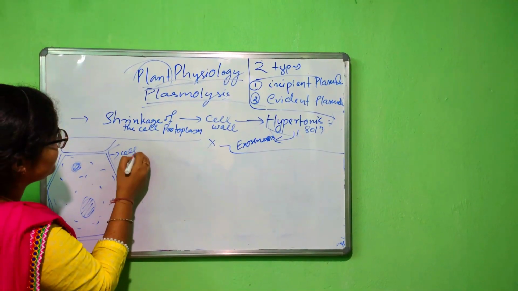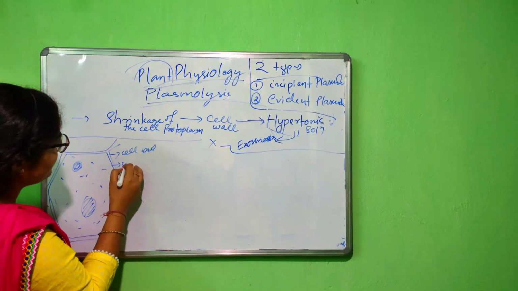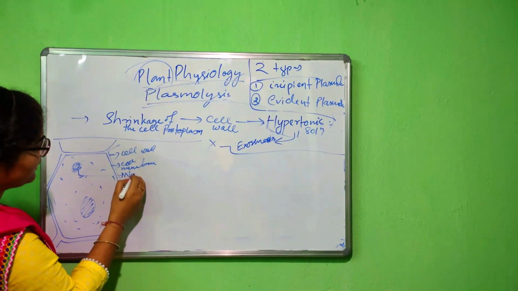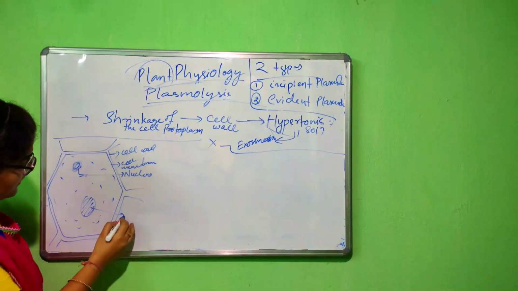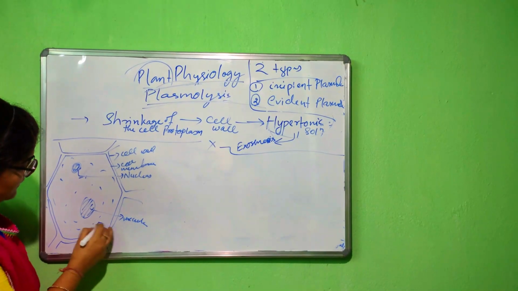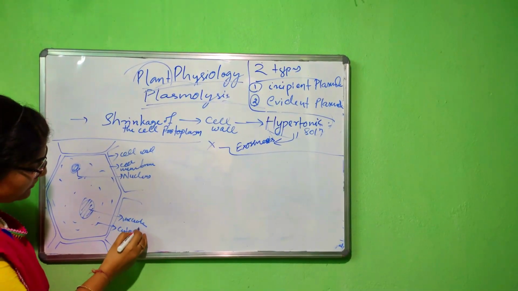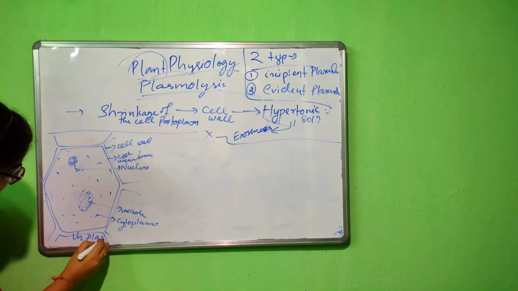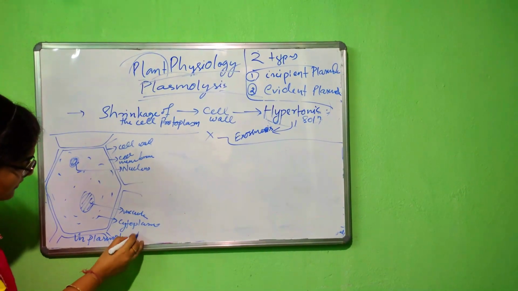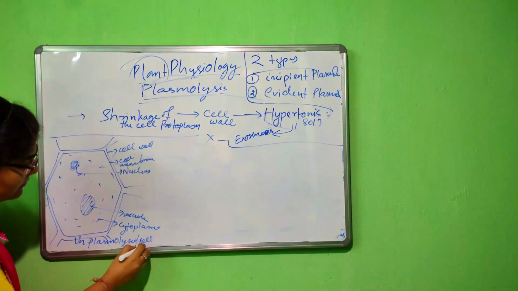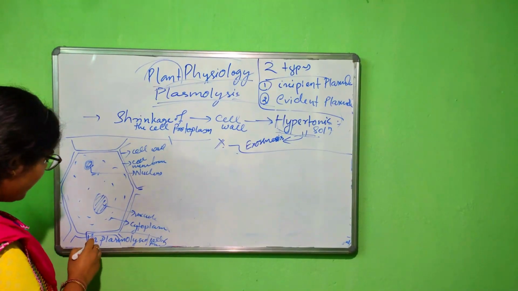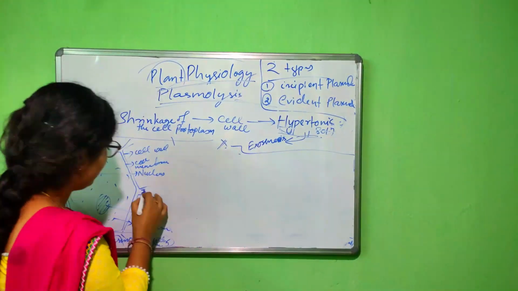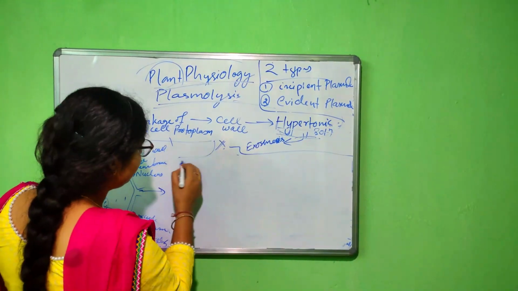This is the cell wall. This is the cell membrane. This is the nucleus. This is the vacuole. This is the cytoplasm. So this is a non-plasmolyzed cell protoplasm. When the non-plasmolyzed cell is kept in a hypertonic solution, then what happens? See the diagram.